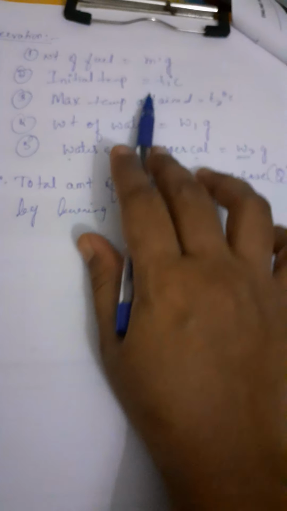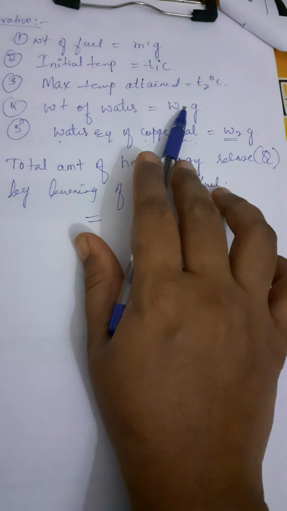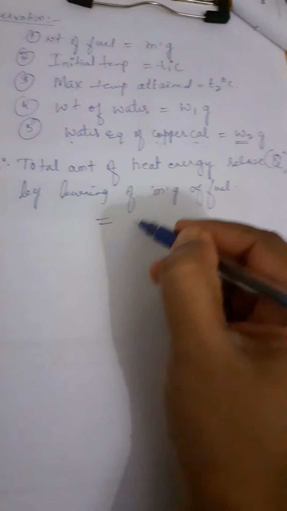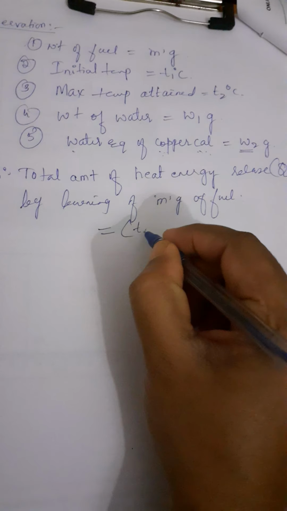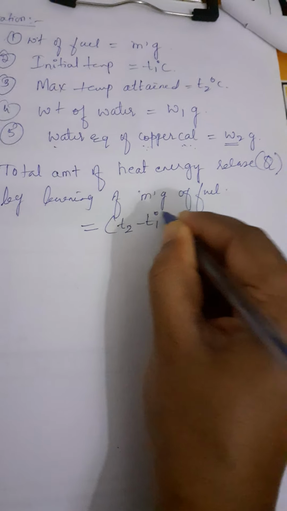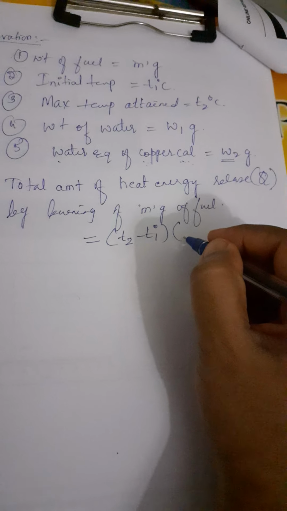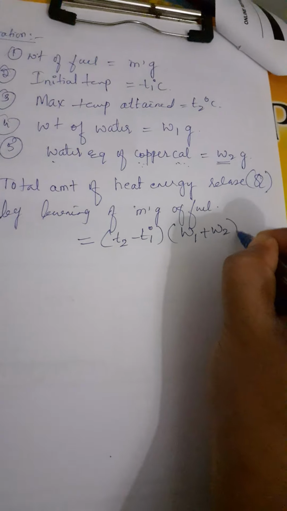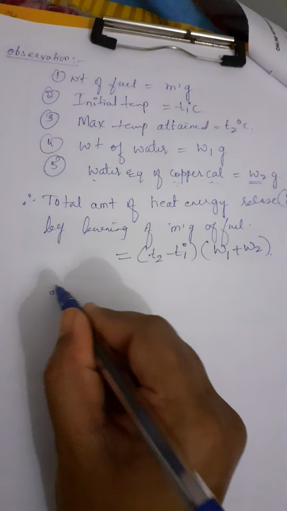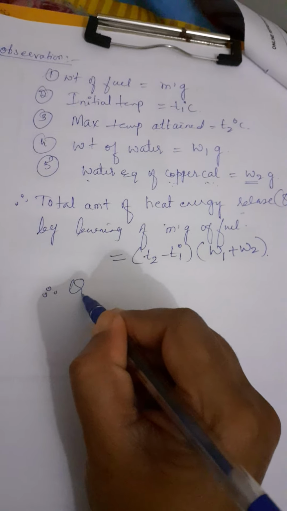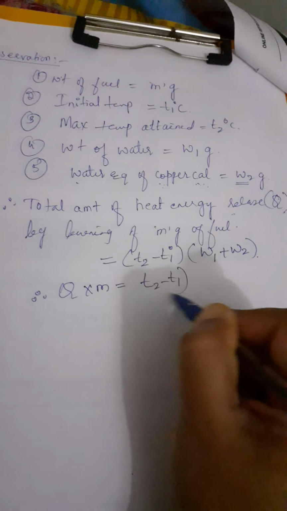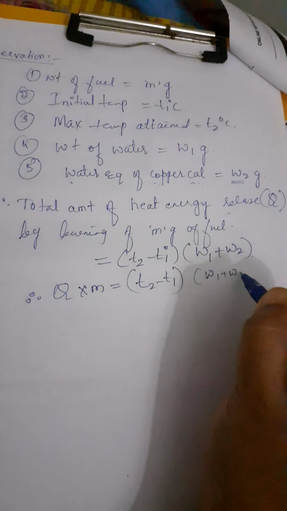The heat absorbed by the surrounding water and copper calorimeter. What is the heat absorbed by the surrounding water? It will be final temperature minus initial temperature, and heat absorbed by the copper calorimeter, that is the water equivalent. So therefore heat energy released, Q into m, will be equal to (T2 minus T1) into (W1 plus W2).